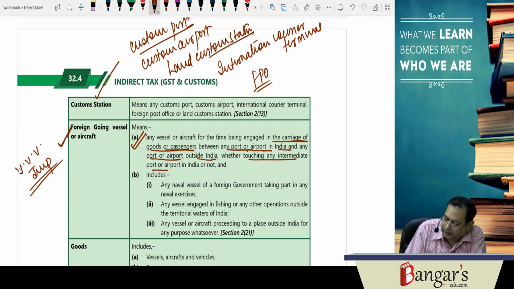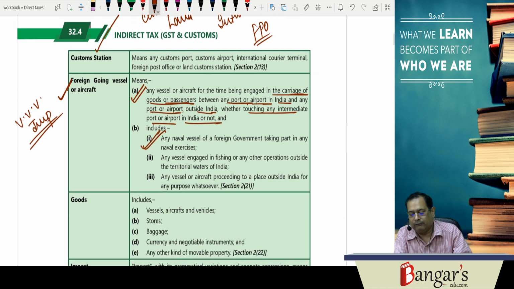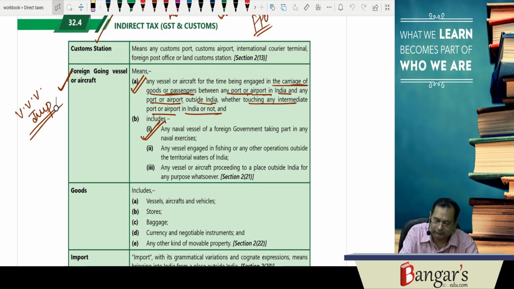They may be touching any intermediate port or airport in India or not. And it includes naval vessel of foreign government taking part in naval exercises, any vessel engaged in fishing or other operations outside the territorial waters of India, or any vessel or aircraft proceeding to a place outside India for any purpose whatsoever.